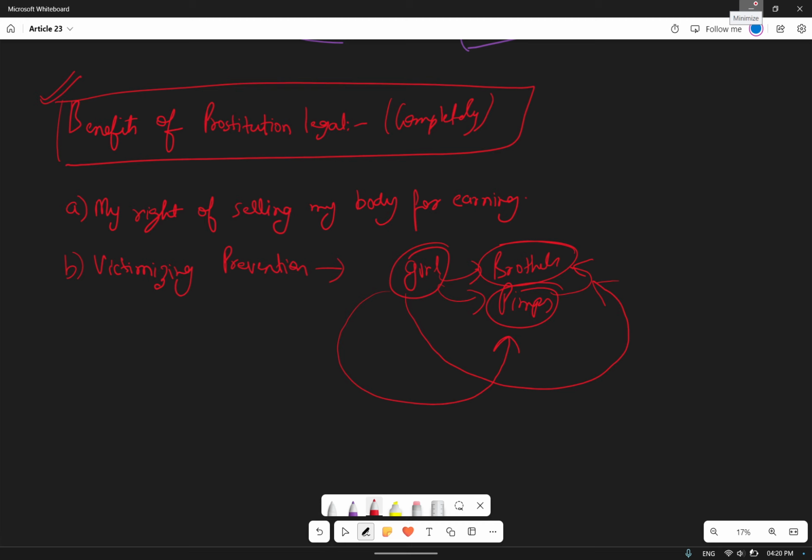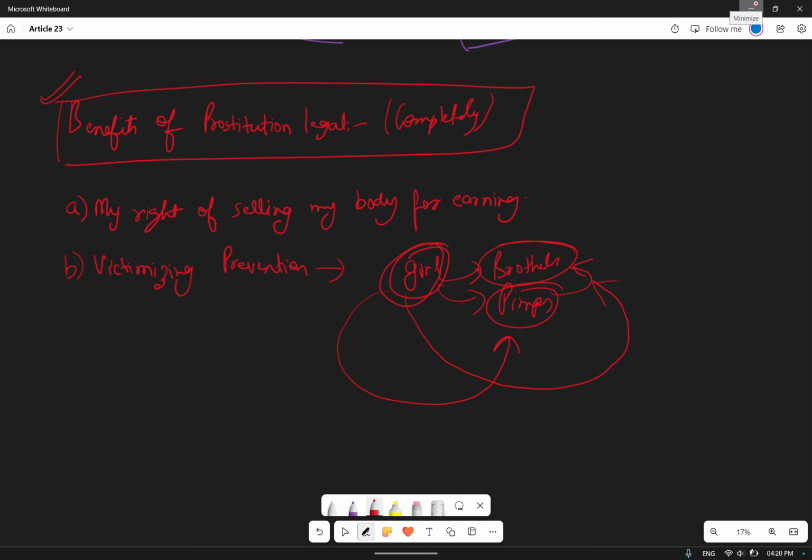Yet this thing is legal, but there are restrictions, and this girl is always in fear. Let us suppose a girl wants to be independent and is ready to have sex with anyone, and the girl is arrested, whatever the case.